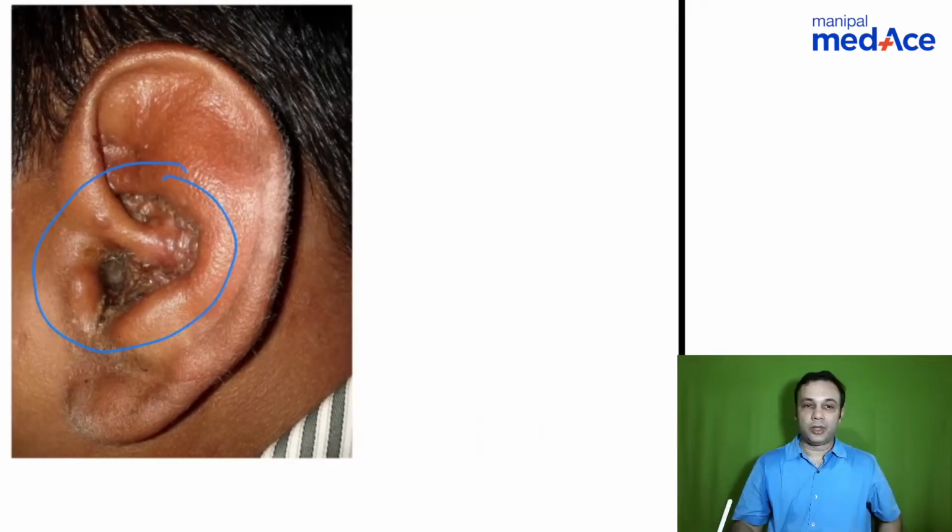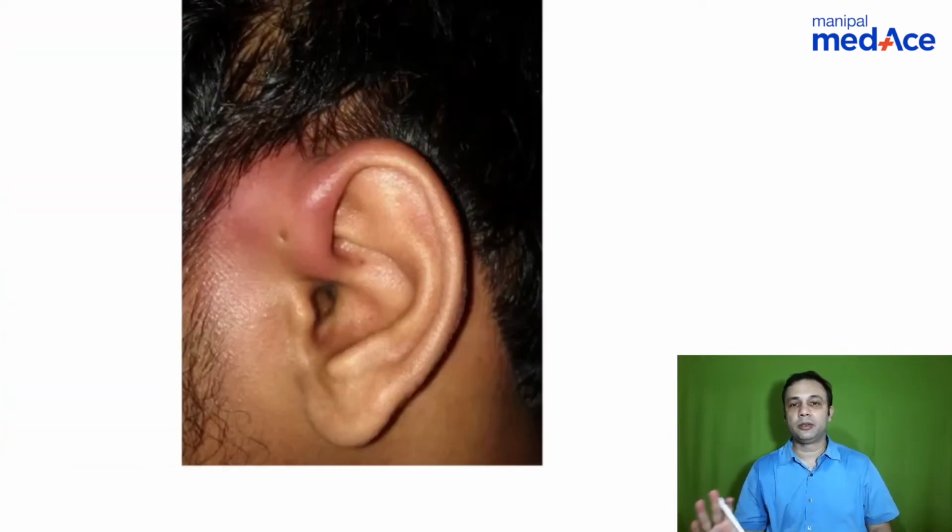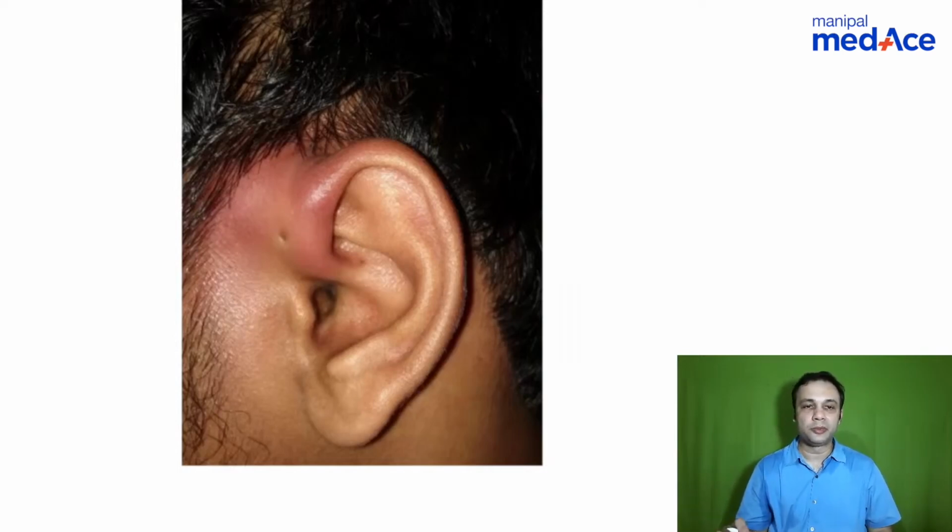What about this one? This patient says that it has been present since birth. Occasionally, there is some pus discharge coming out of this particular opening. What would be the diagnosis? Straightforward, right? When you get images like this, it becomes very easy. There are lots of places in ENT where you can give a spot diagnosis, and this is one of them. Congenital anomaly of the first and second arch.